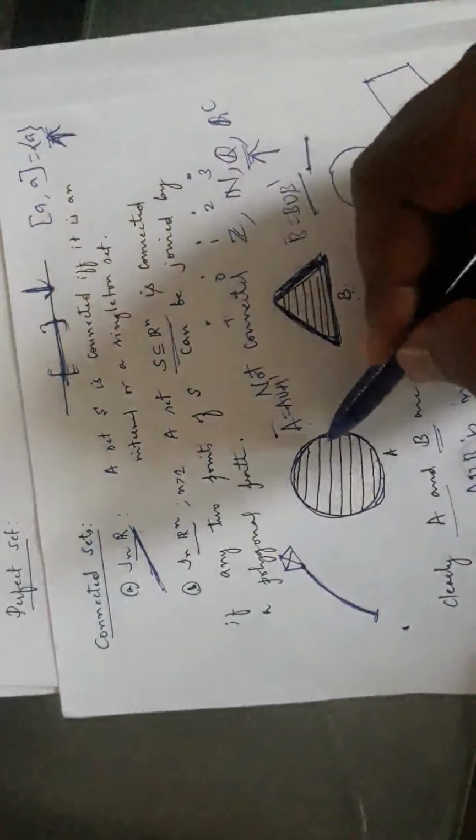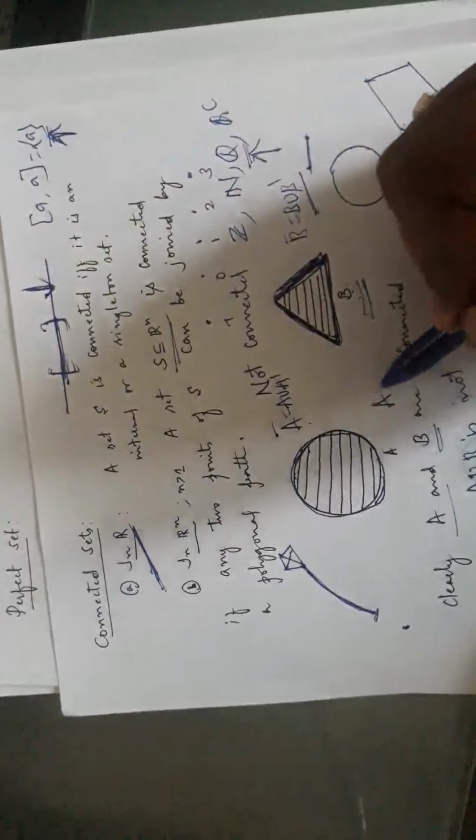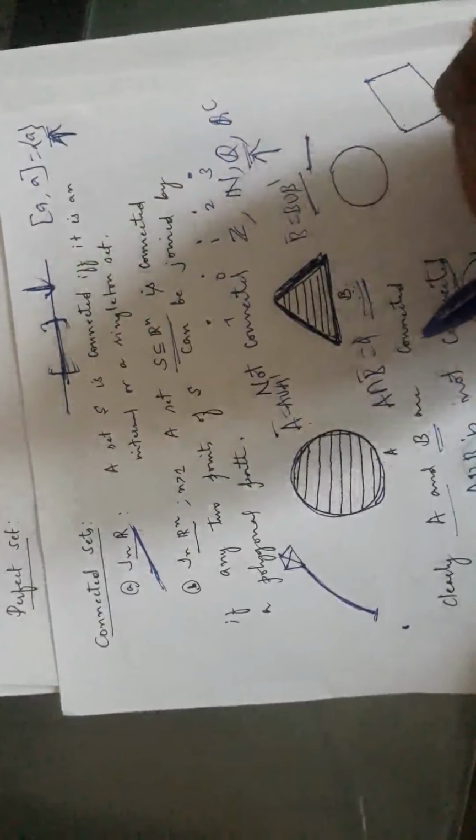See, however you try to become closer to B, B won't agree with you. That is, A intersection B bar is empty, and A bar intersection B is empty. B bar means you are extending B to its boundary.